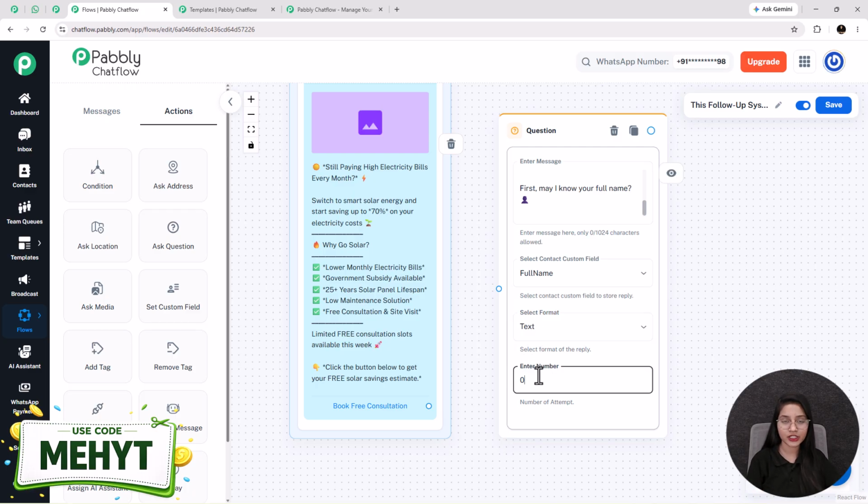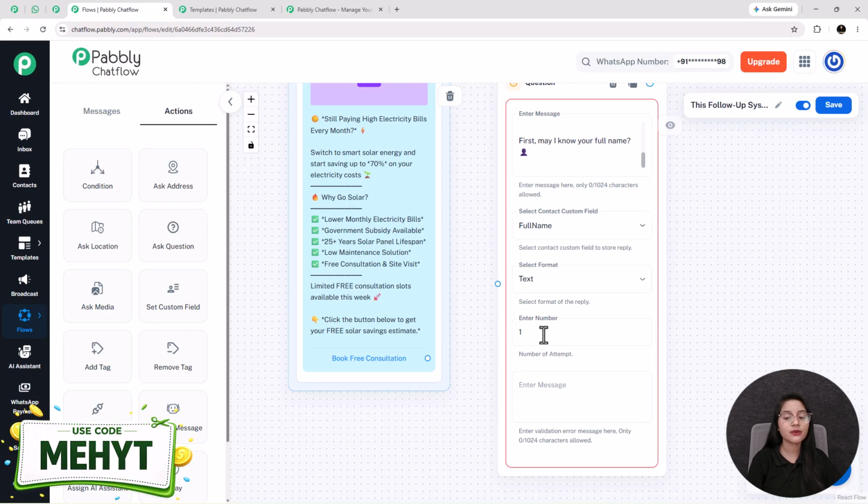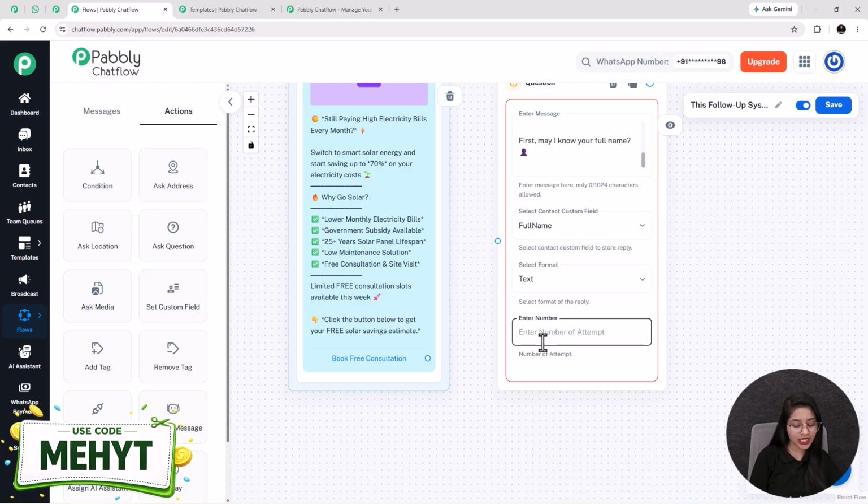After that, the number of attempts. Number of attempts is defined as how many times you give retry attempts to your user for answering this question. It works like this: here I have selected the format as text, but the user may reply to my bot in the format of a number or any other format except text. In those cases, we have to increase the number of attempts for our user so that they can re-answer this question. But whenever we increase the number of attempts, we have to write the validation message in this enter message box. Here I am giving the number of attempts as 0, so there is no requirement of any validation message.